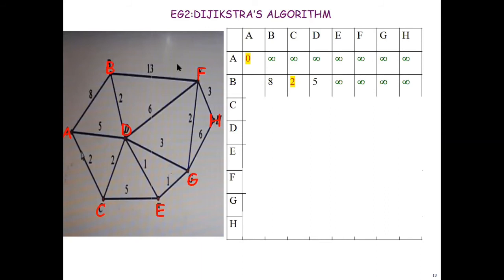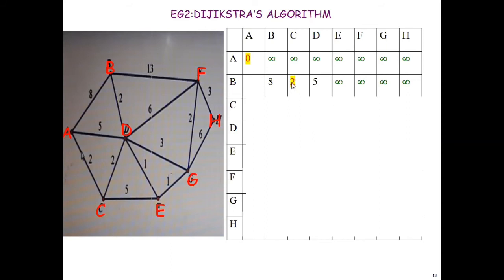There is no direct connection from A to any of the other vertices. So I have only connections to B, D, C, and that weight I have updated. Next, in this row I should see which is the minimum weight. Weight 2 is the minimum weight, that is the connection to C. So C is the next one, that is A to C. That is the minimum distance you have already calculated.